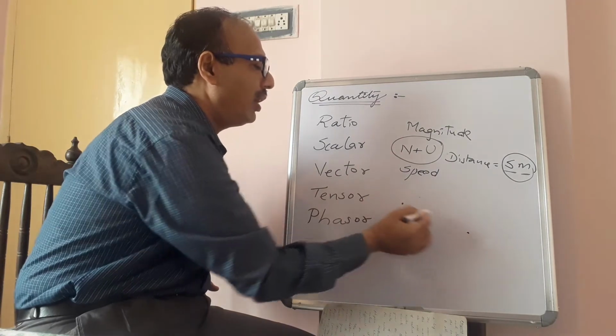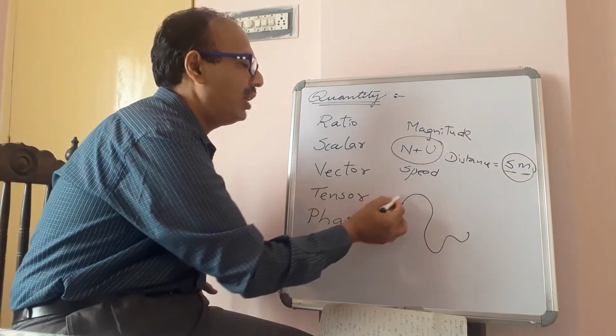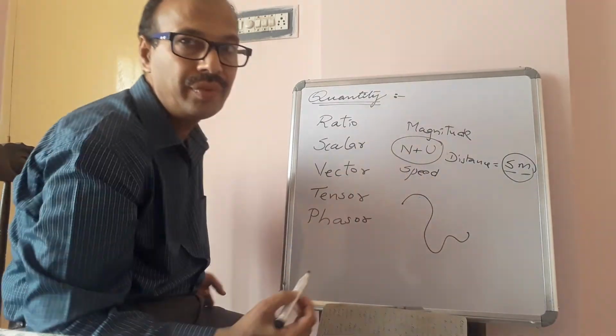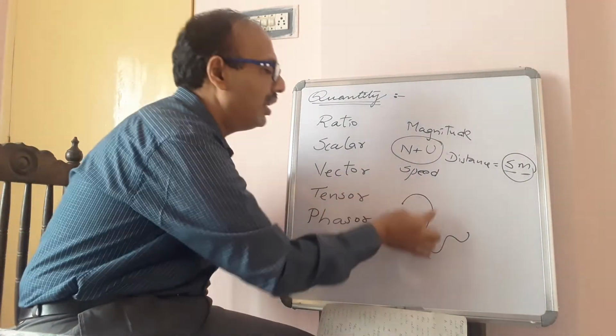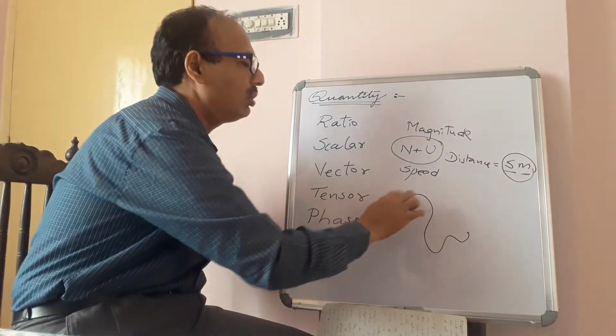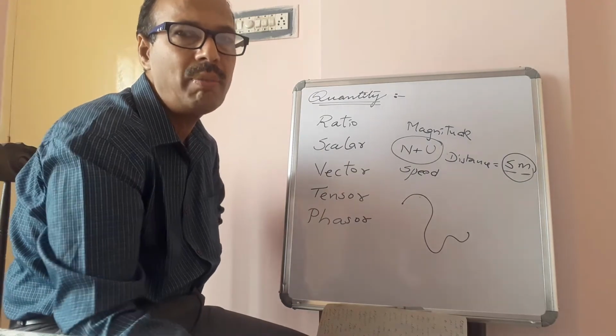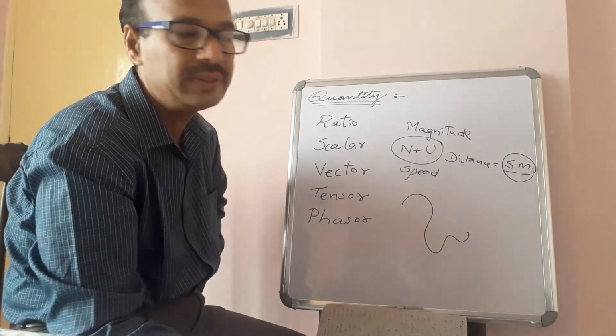While moving from one position to another position, for example, this is the path. The total length of this path is called distance. If the total length is 5 meters, we will say the distance traveled by the body is 5 meters.